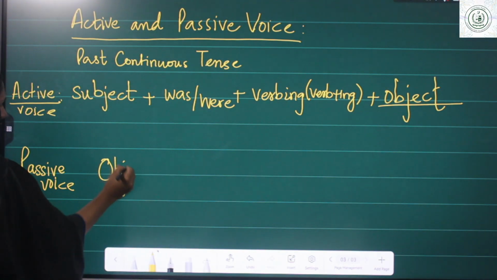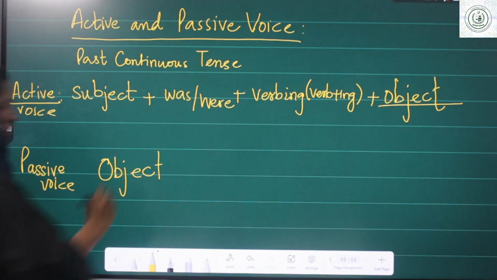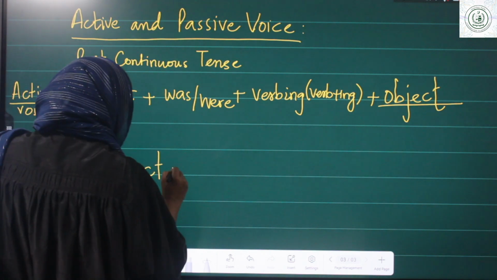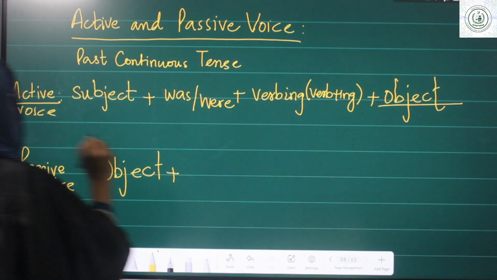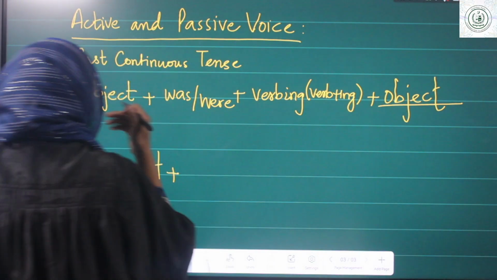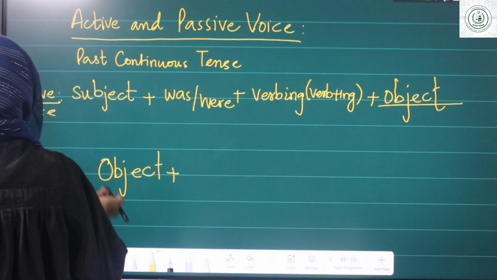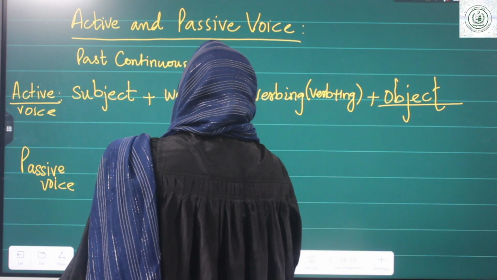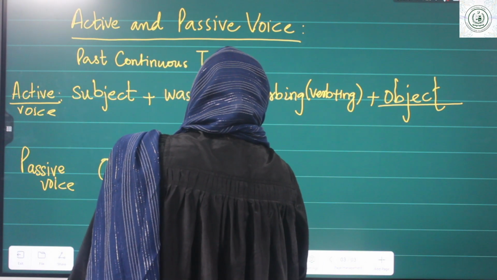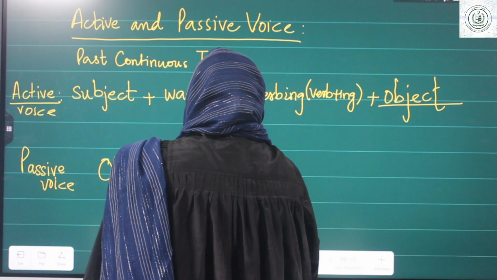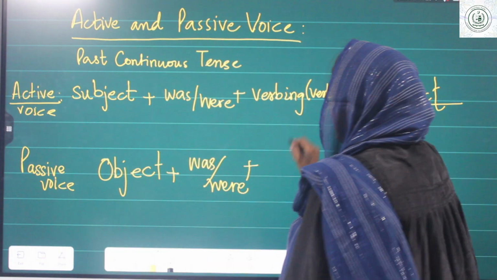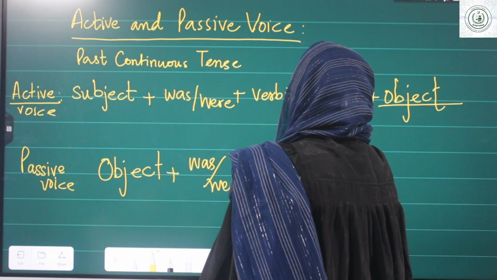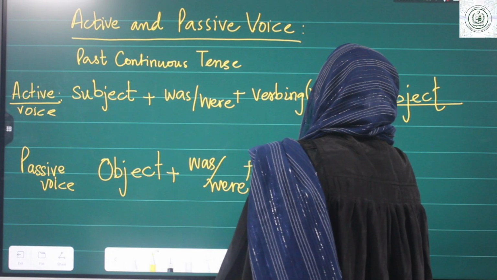In passive voice, our focus is on the receiver. Object first, then we are going to use was, were according to the object. If the object is in singular form, we will use was. If it is in plural form, we will use were. Then, this is past continuous tense, so in the structure we are going to use being in the passive voice.